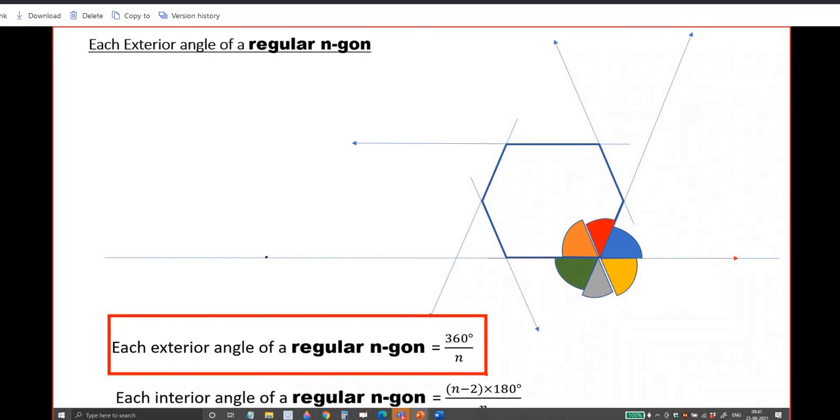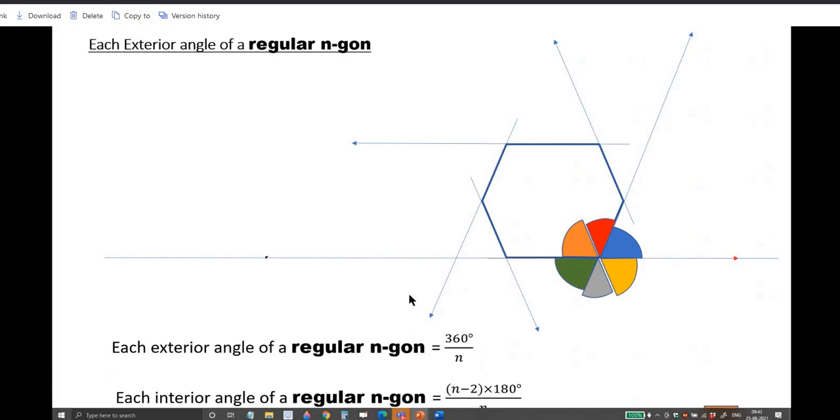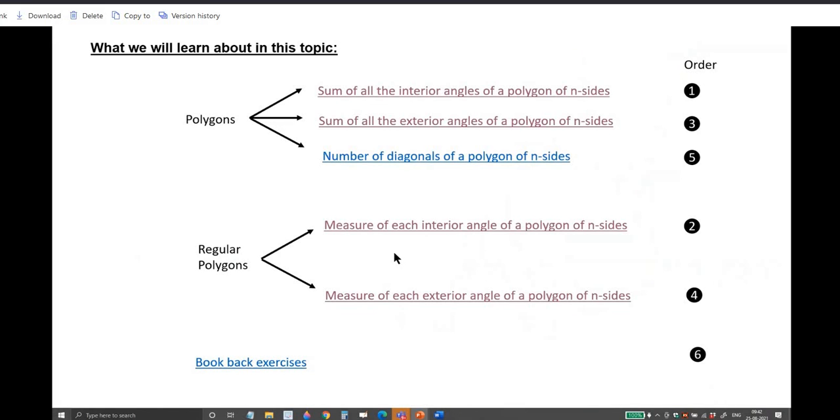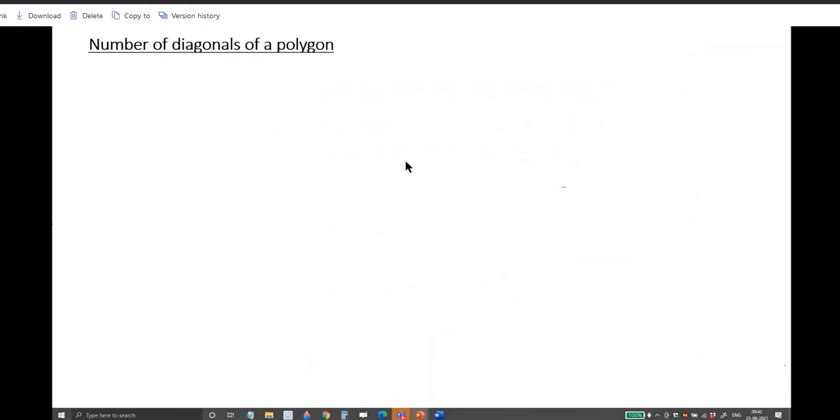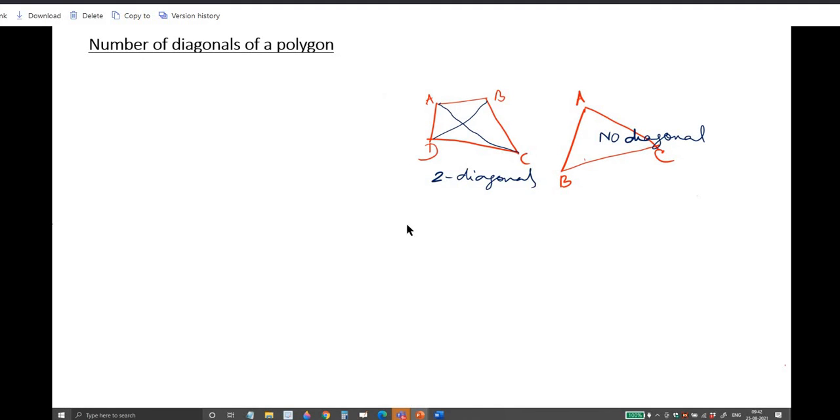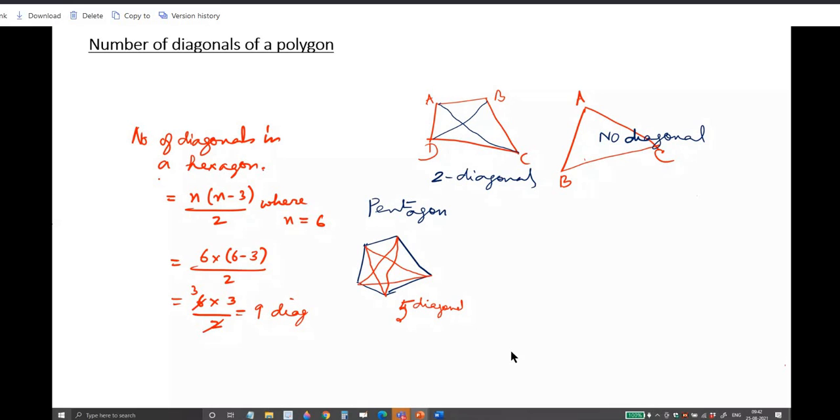For the interior angle, it is (n minus 2) into 180 divided by the number of angles, which is n. Right? Here it is. Is it understood? So these formulas you must remember, and we will go to the number of diagonals. I will show it within 2 minutes. You only need to remember this. A triangle has no diagonal. If it is a quadrilateral, you can draw 2 diagonals. If it is a pentagon, you can draw 5 diagonals: 1, 2, 3, 4, 5.